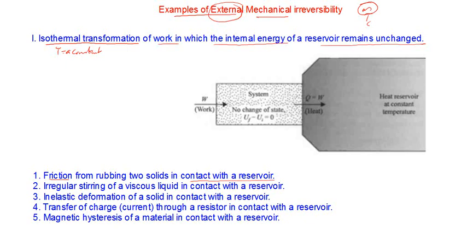So if you are rubbing two solids in contact with a reservoir, you can see that the temperature of the solid will not change, meaning the temperature of the stones can remain the same. So that is why we said that you can convert work completely into heat. That is of course permitted. 100% conversion is theoretically possible.